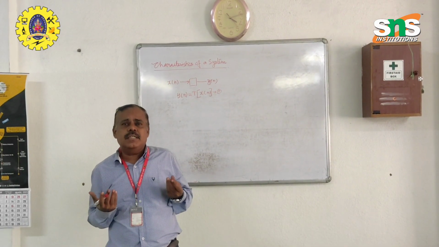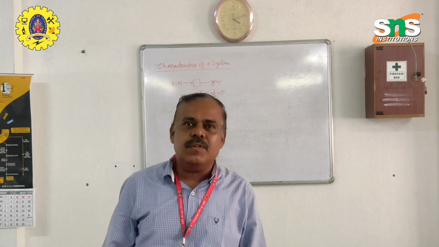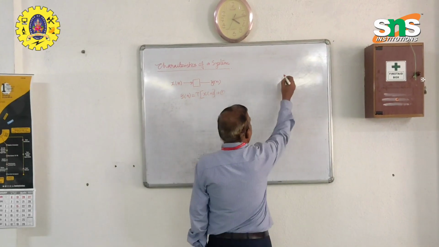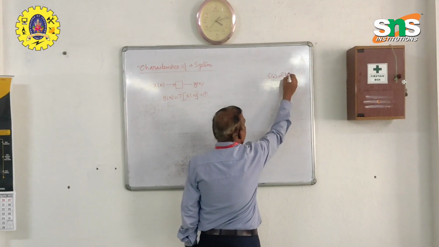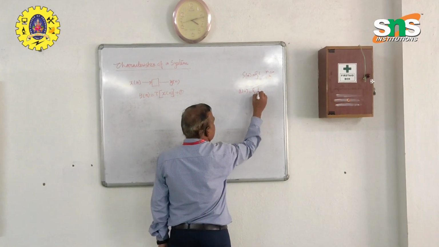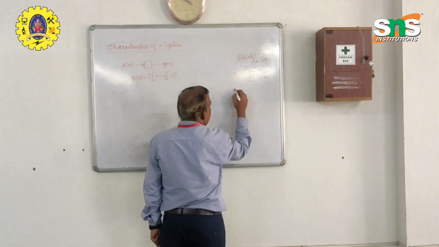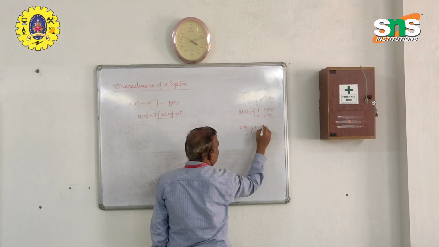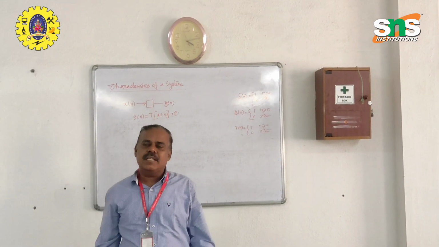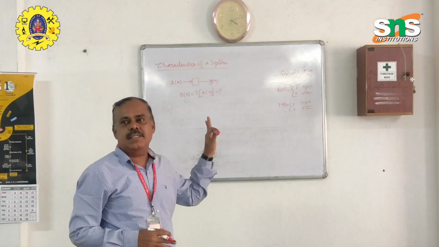And there are some elementary signals also available for calculation purposes. That is, the unit impulse function: del of n is equal to 1 when n is equal to 0, and 0 otherwise. u of n, the unit step function, is 1 when n is greater than or equal to 0, and 0 otherwise. And r of n, the ramp function, is n when n is greater than or equal to 0, and 0 otherwise. Also the exponential function, sine function, etc. Everything is widely used as elementary signals.